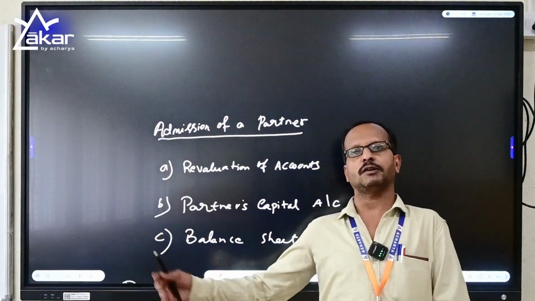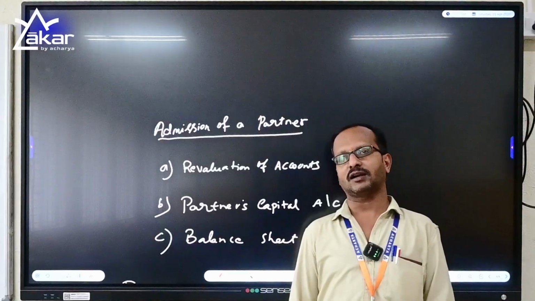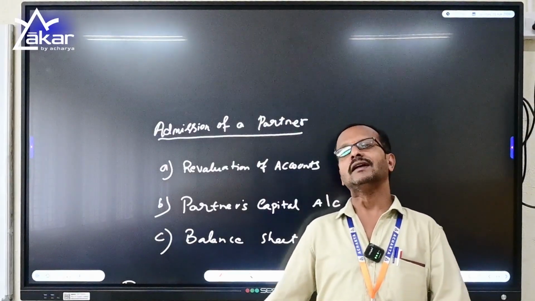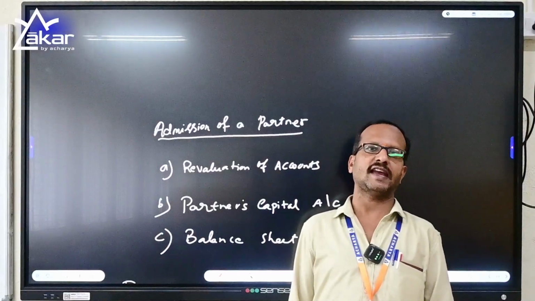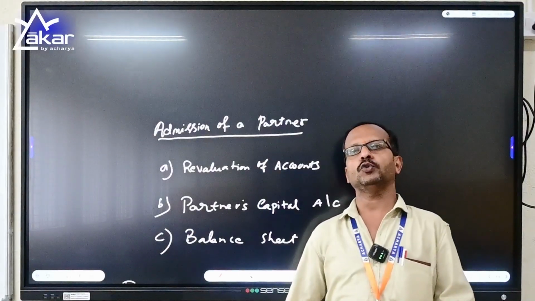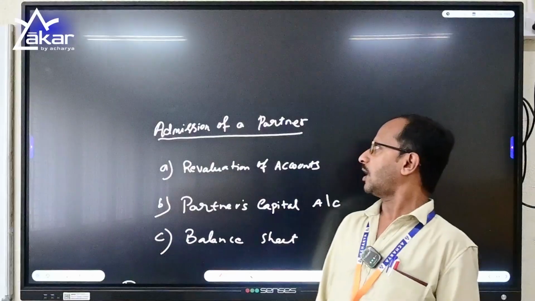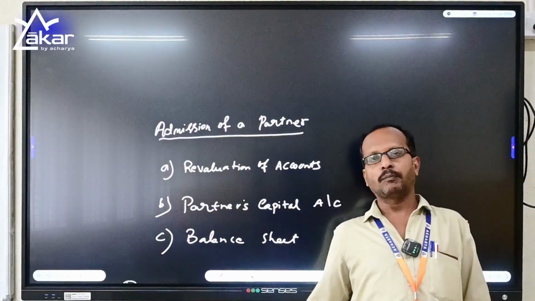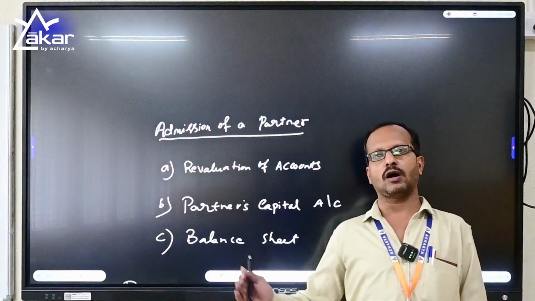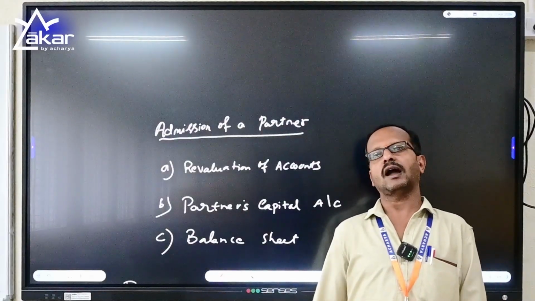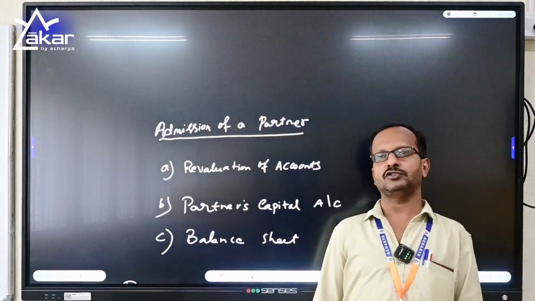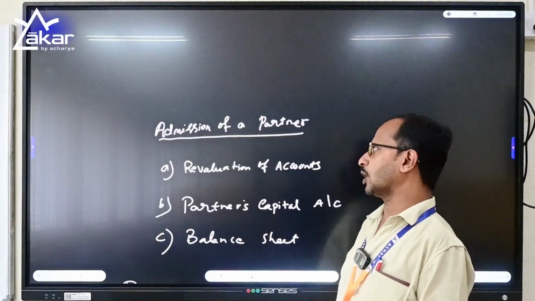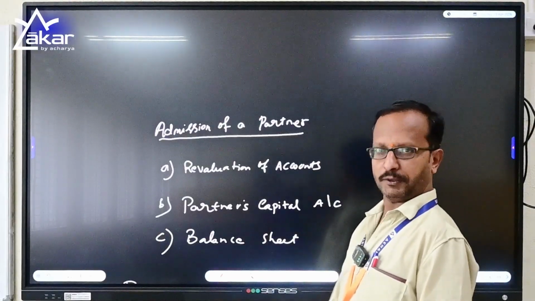Hi, today we are continuing with our previous topic, admission of a partner, where we were doing the new profit sharing ratio, which carries 6 marks from the exam point of view. Now, admission of a partner is nothing but when a partnership firm with 2 or more partners asks one more person to join as a partner, with profit or loss to be shared with him.